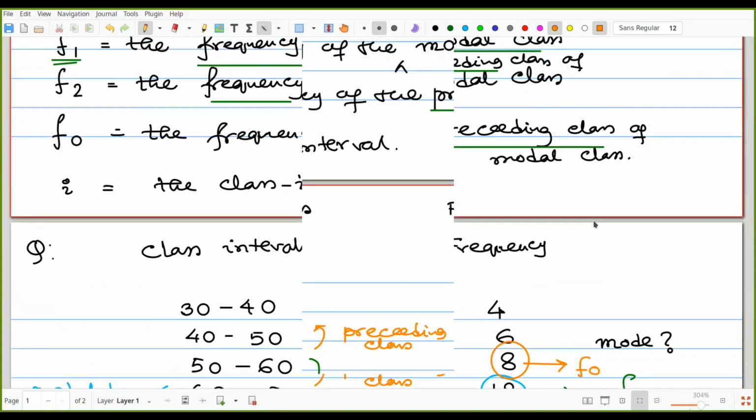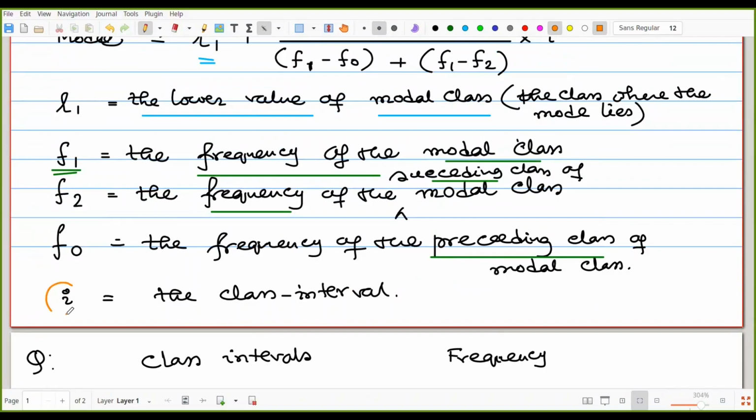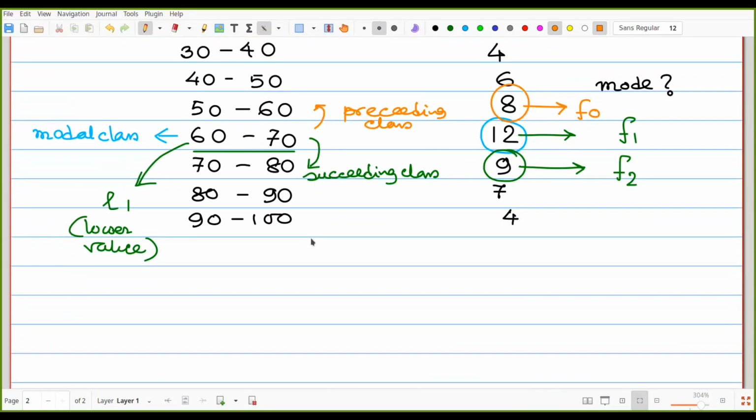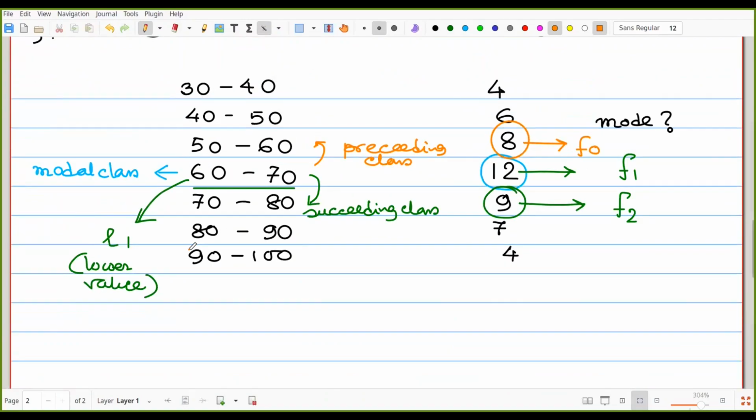Another one is there. That is called the I, small I, the class interval. Look at the classes. Each and every class has the same class interval. 40 minus 30 means 10. 50 minus 40, that is 10. 60 minus 50, that is 10. 70 minus 60, that is 10. So I is equal to 10. That one is called the class interval.